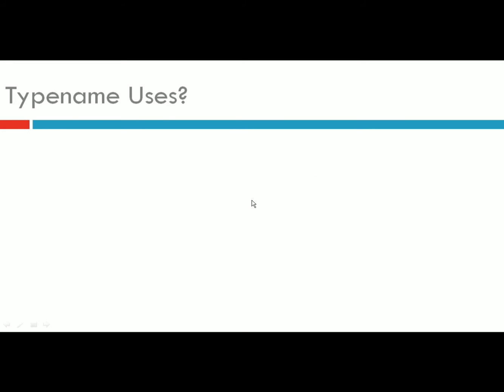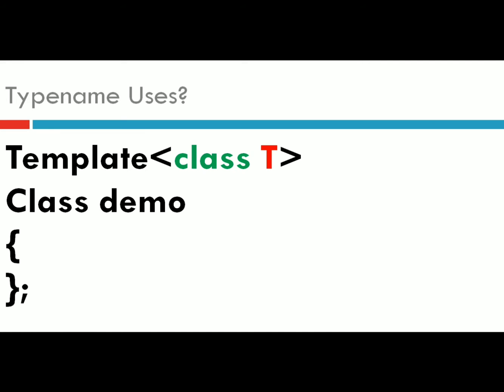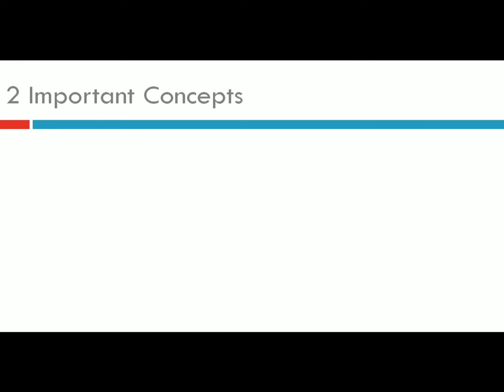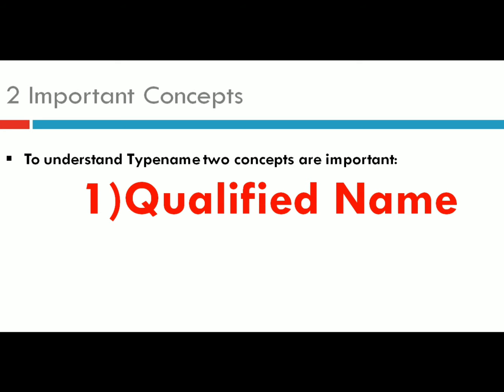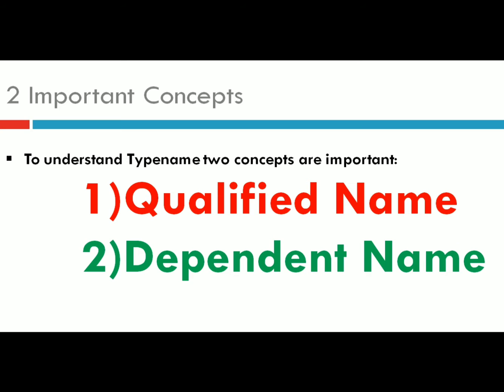In order to understand the typename keyword properly, we first need to understand two important concepts. The first concept is called qualified name and the second is called dependent name.